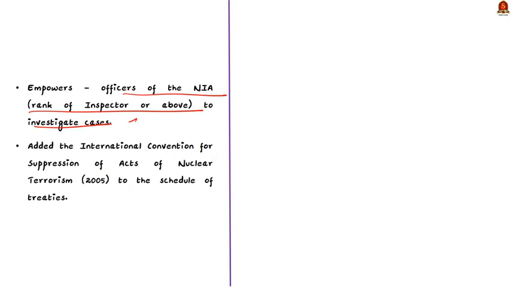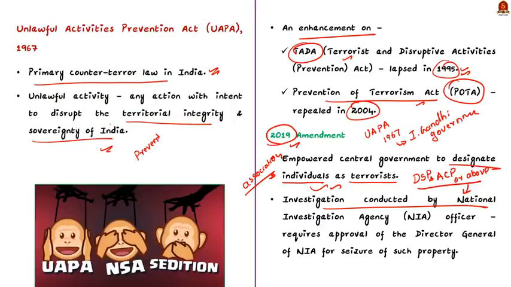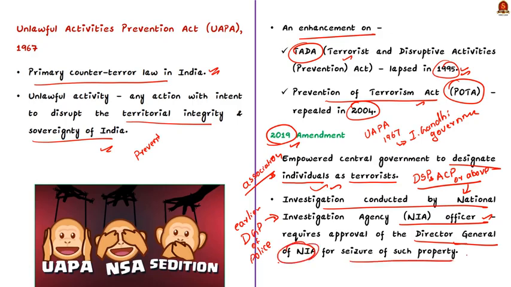The third major change is with respect to approval for the seizure of property by the National Investigation Agency. See, under the Act, an investigating officer is required to obtain a prior approval of the Director General of Police to seize properties that may be connected with terrorism. The amendment added that if the investigation is conducted by an officer of the National Investigation Agency, then the approval of the Director General of the National Investigation Agency would be required for the seizure of property.